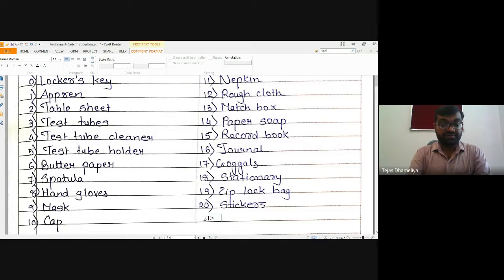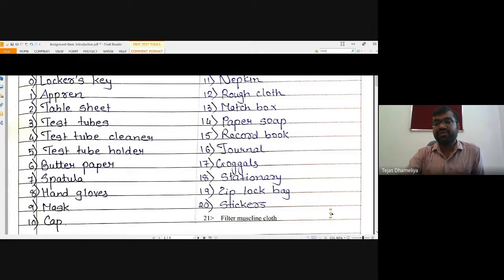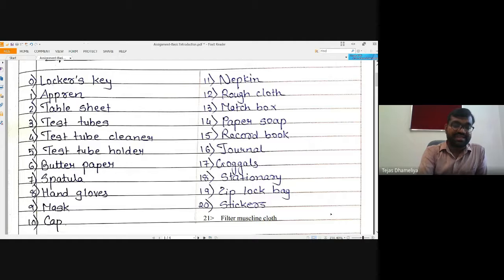It is your filter cloth. Filter paper we are providing, but sometimes you should also bring muslin cloth. Muslin cloth, in Gujarati, is called sutrau kapad. It is required because mostly we will not provide filter papers to you, as it will create a lot of waste.